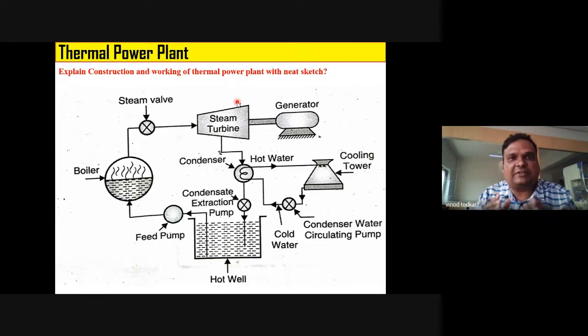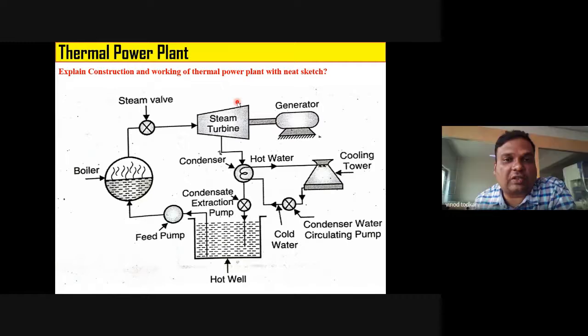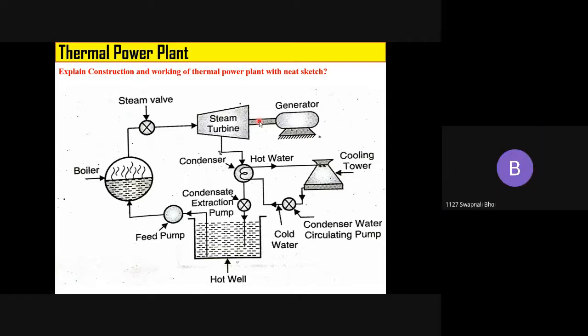Tell me, is it clear to you? Yes, sir. Steam turbine. In steam turbine, the high pressure and high temperature steam expands over the turbine blades, which causes rotation of this turbine shaft. Right? So which energy is converted into which energy? Mechanical energy is converted into electrical energy.